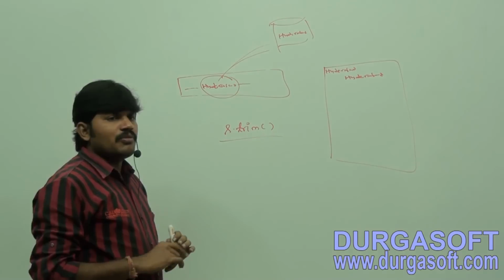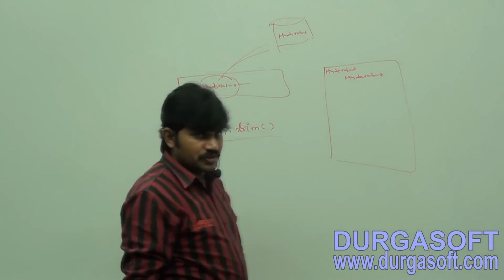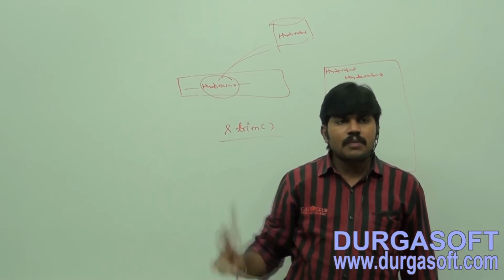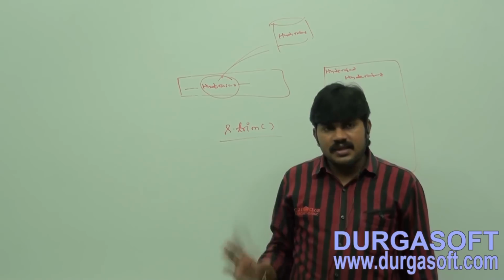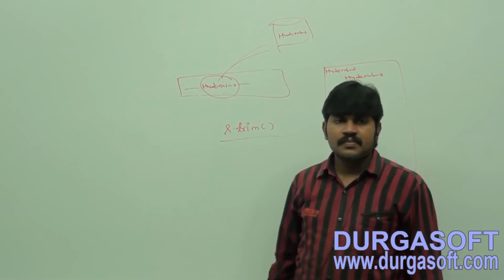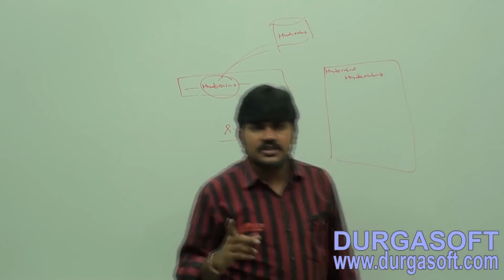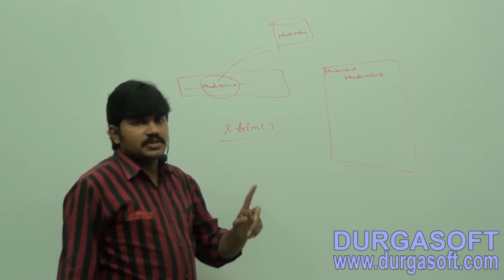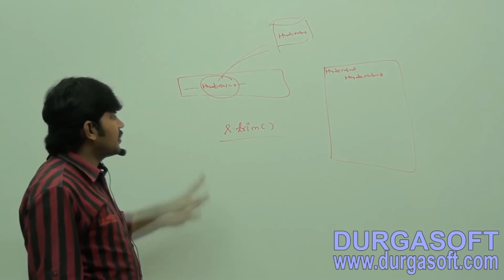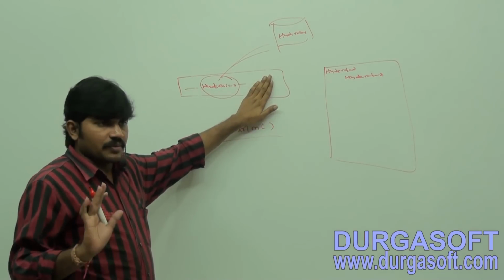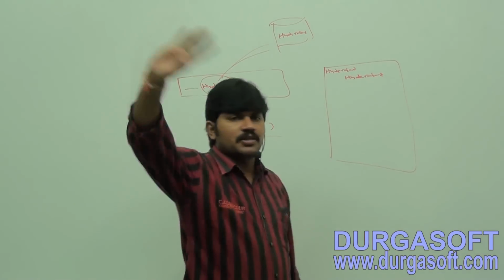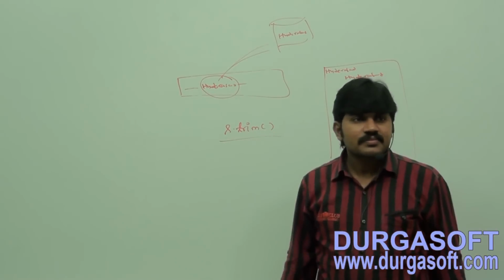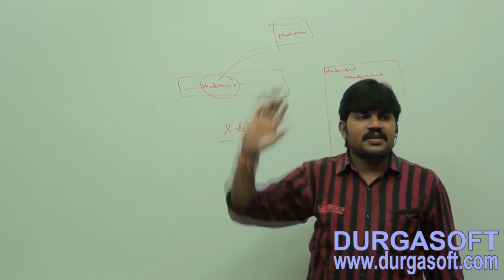Are you getting? So from this, there may be a chance to ask the question. What is the purpose of the trim method? Option 1, to remove the blank spaces present only at the beginning. Option 2, to remove the blank spaces present only at the end of the string. Option 3, to remove the blank spaces present at the beginning and the end both. Fourth option, to remove all blank spaces present in the string. Which one is correct? To remove all blank spaces present in the string.